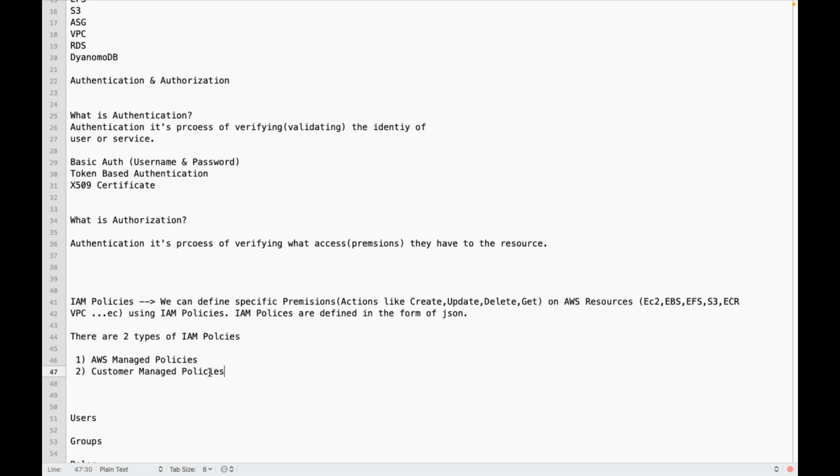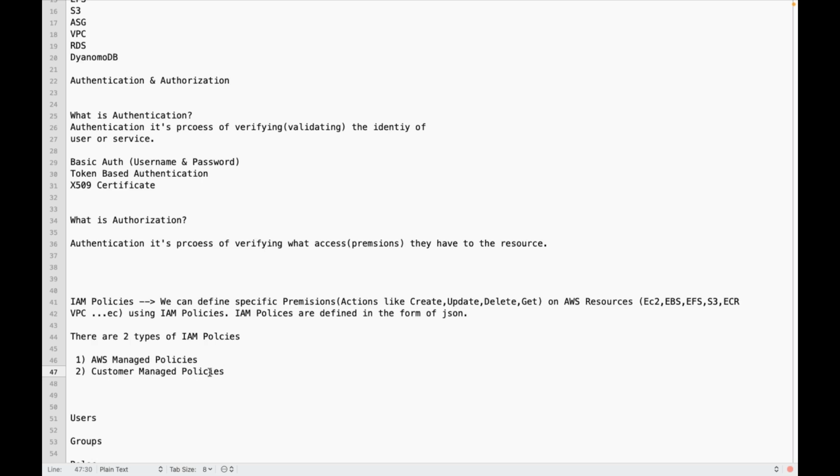There is something called AWS managed policy. So AWS managed policies are basically pre-created by AWS only. So for a lot of use cases, AWS has already defined a lot of policies.